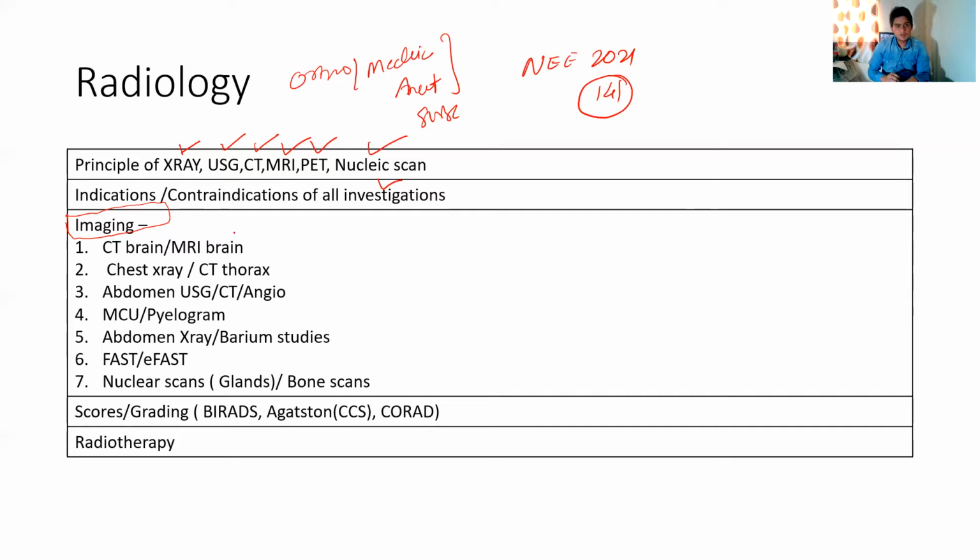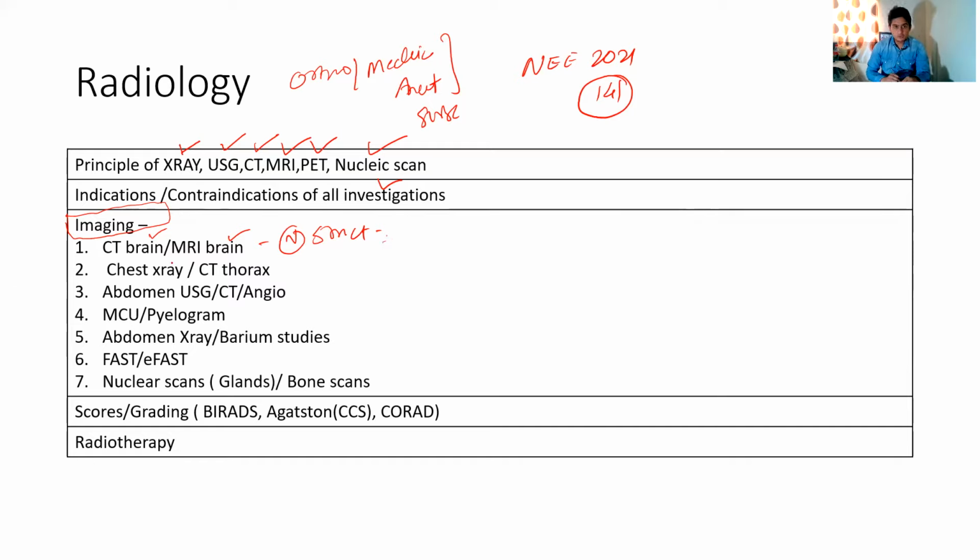In imaging, there are particular topics that you must know, like CT brain. You should know how brain hemorrhages look: subdural hemorrhage, epidural hemorrhage, intraparenchymal hemorrhage. So you can identify a lot. Again and again, these questions are asked. MRI brain: know the normal structures, know where the basal ganglia are located, the different small structures in the brain. You are asked to identify these structures.